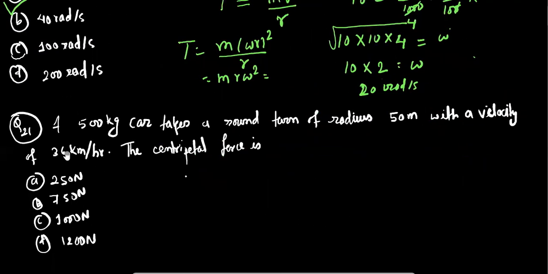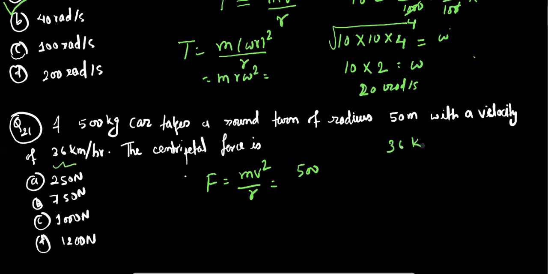Okay, now we are going to discuss question number 21. A 500 kg car takes a round turn of radius 50 meter with a velocity of 36 km per hour. The centripetal force is. So this is also quite easy because we are going to use the same relation mv square by r. Here m is 500, and what about the velocity?